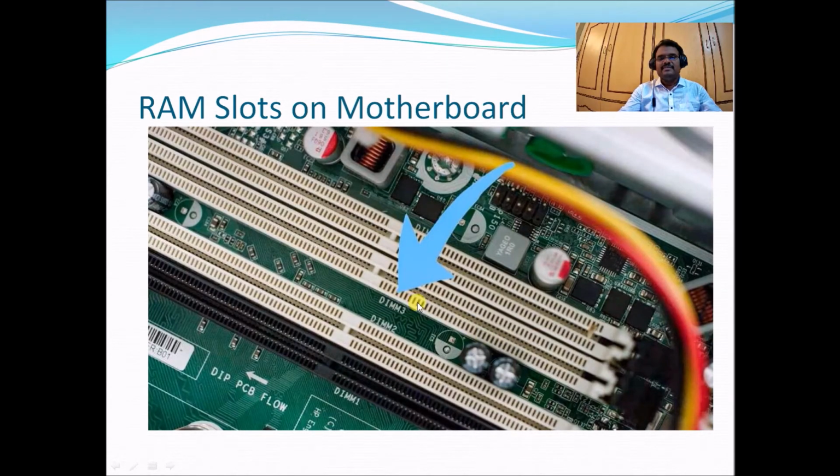Here also we can see RAM slots 1, 2, 3, 4. Three are in white color and one is in black color. Here they are DIMM1, DIMM2, DIMM3 and DIMM4. These slots allow DIMM RAM memory modules, dual inline memory modules, indicated as DIMM1, DIMM2, DIMM3 and DIMM4. Based on this arrangement, we have to install our RAM on these RAM slots.